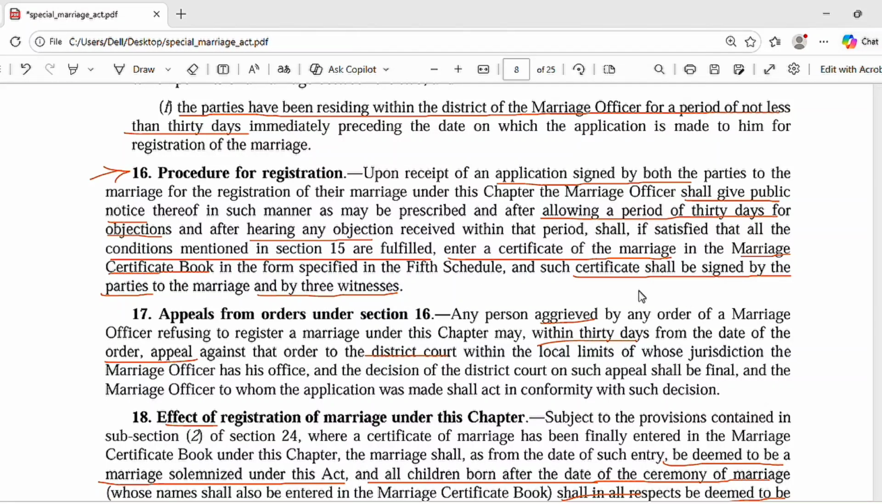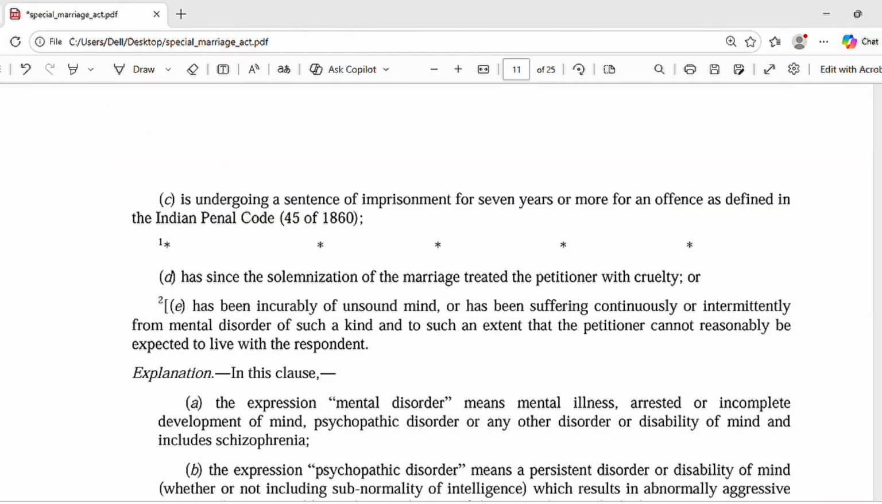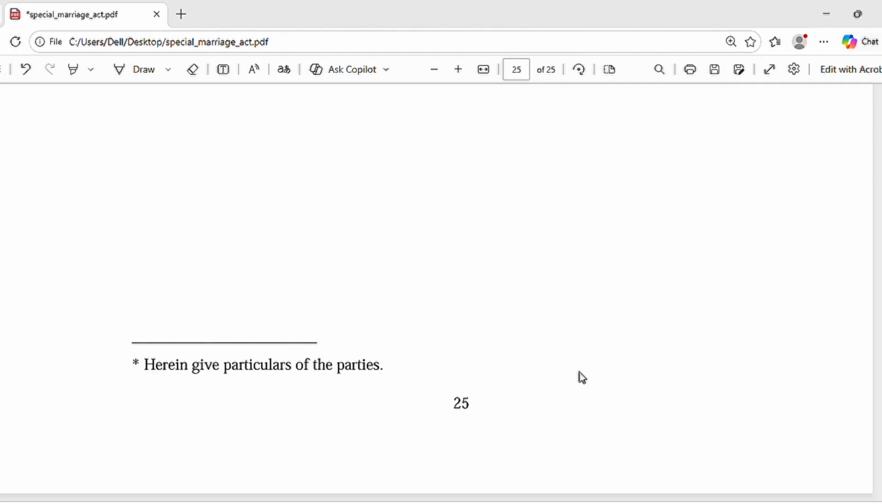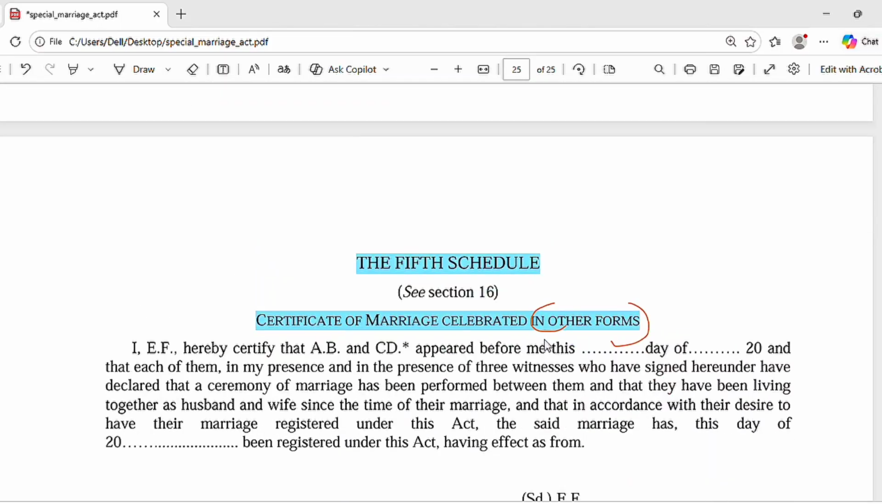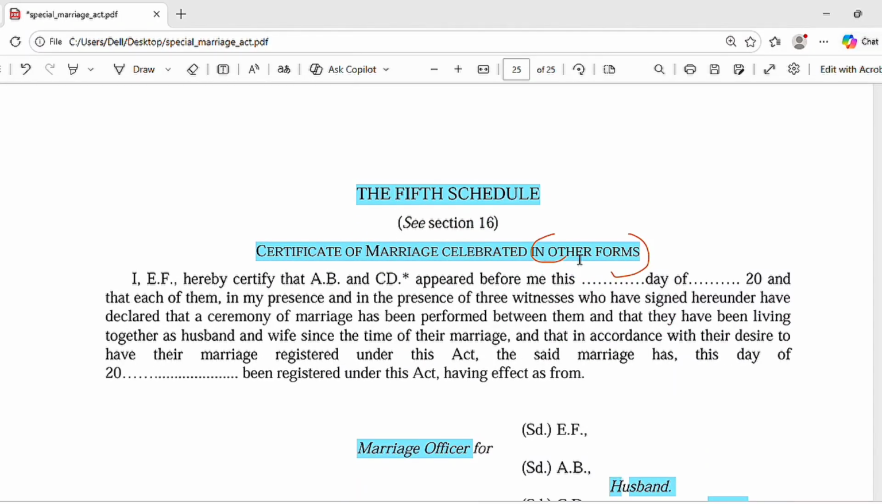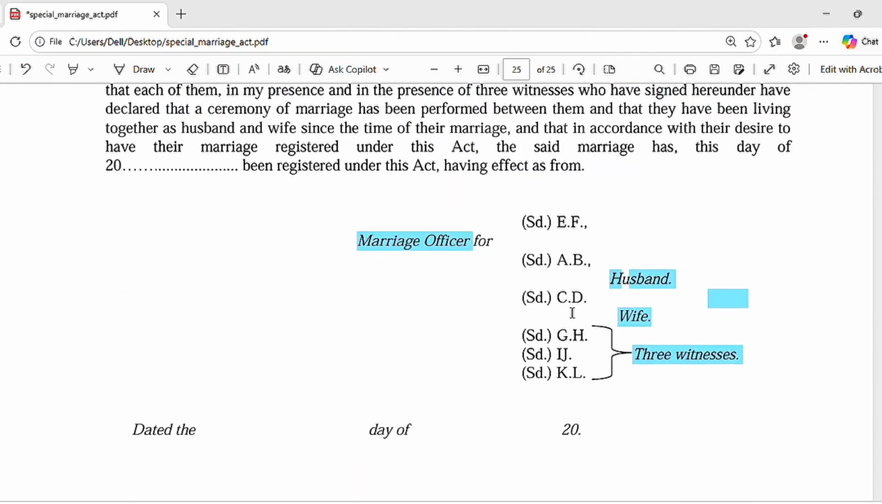This is the fifth schedule, certificate of marriage celebrated in other forms. So this is where the marriage officer will sign, along with the husband, wife, and the three witnesses we were talking about. So this is the whole procedure for marriages in other forms.